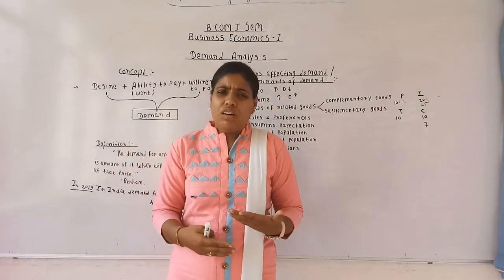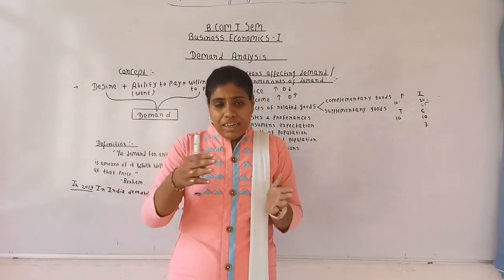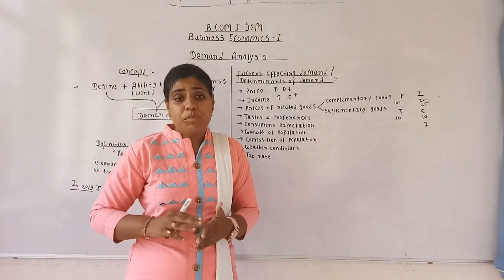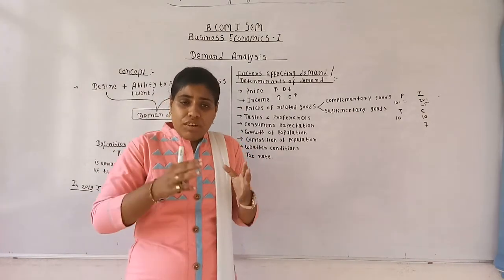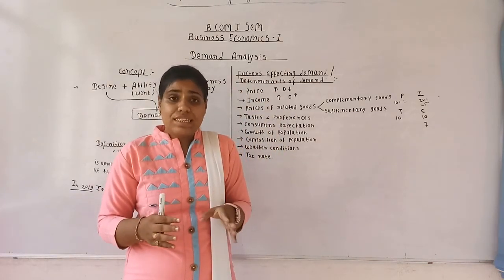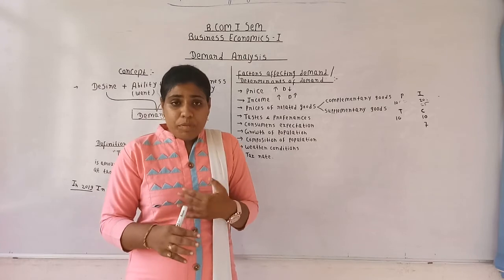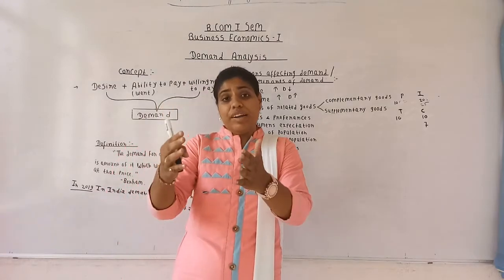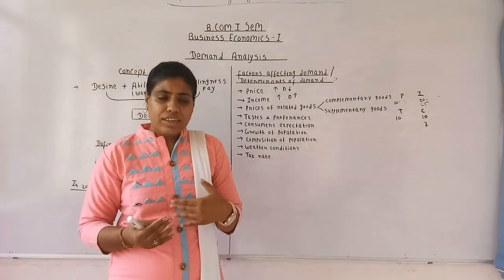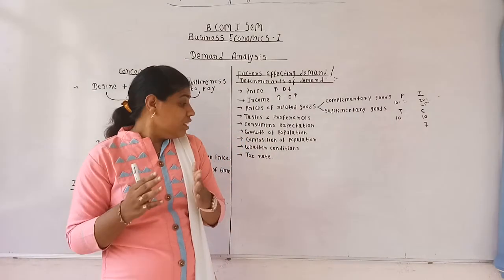So what was happening in that trade war? In order to reduce the demand for the products of another country, the countries were levying higher import duties, that is taxes, on each other's products, so that the price of the product will increase and the demand for that product will decrease in their economy. So that is what was happening in the trade war.